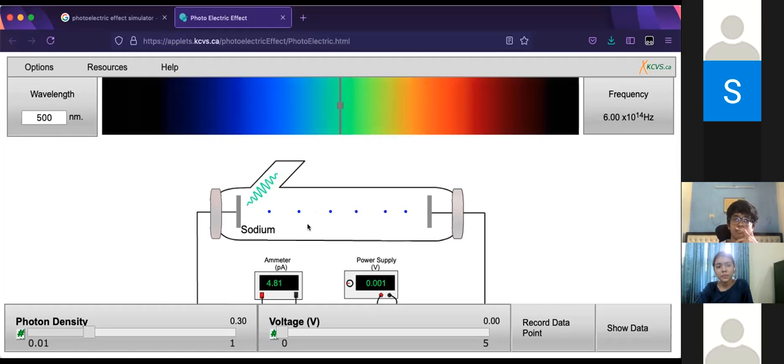What do you see here? When I change from 600 to 500, electrons start flowing. There is a flow of electrons. So electrons are being ejected at this particular point.